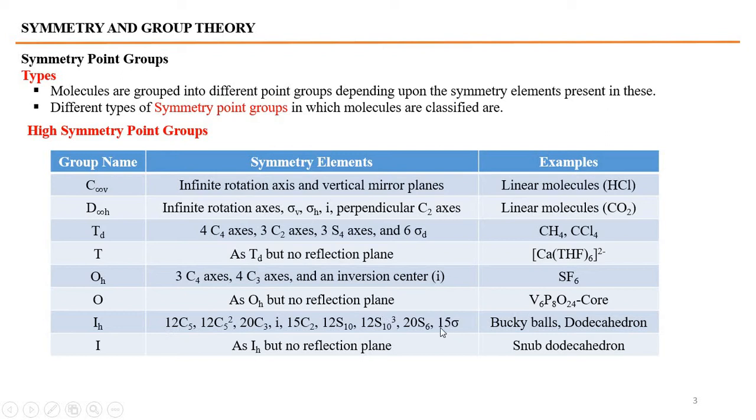Icosahedral is somewhat complicated. It should have all these symmetry elements, then the molecule will be considered to belong to the icosahedral Ih point group. Buckyballs and dodecahedron are examples of this point group. It is the same as Ih if no reflection plane is there in the molecule. The snub form of dodecahedron is an example of I.